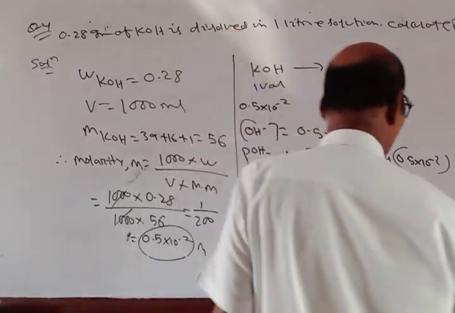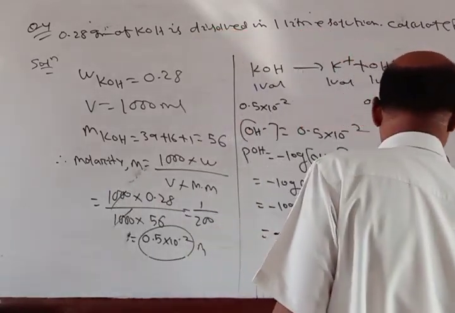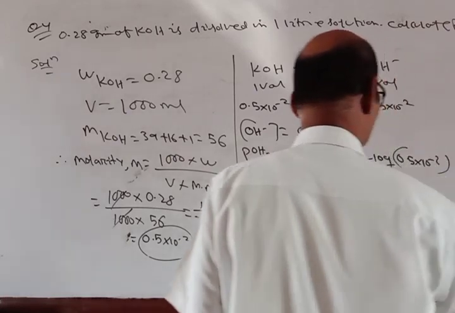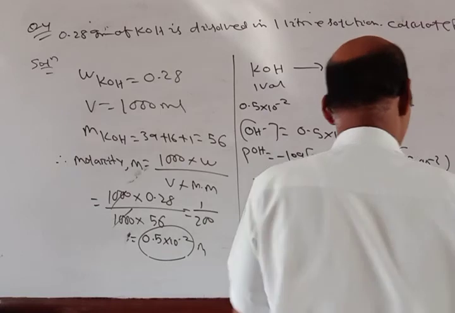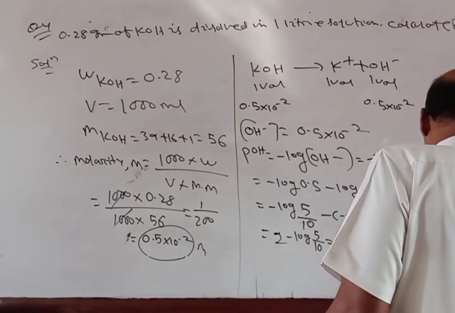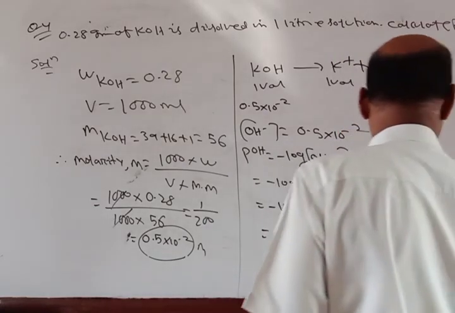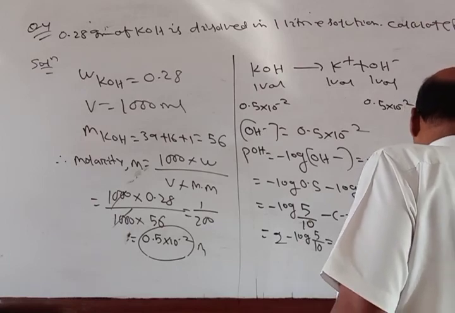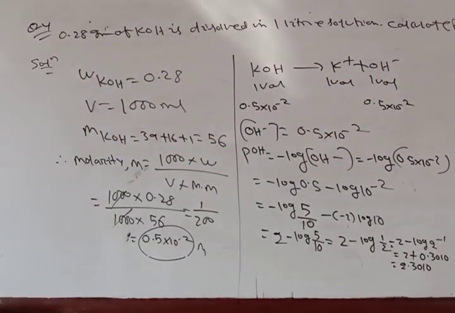Okay, 2 plus 0.3010 equals 2.3010, which is the pOH.